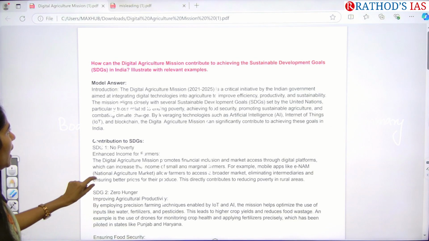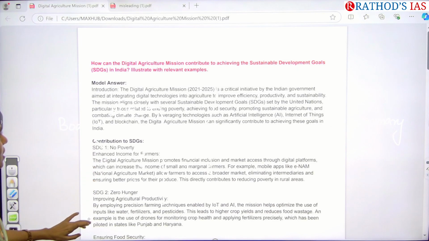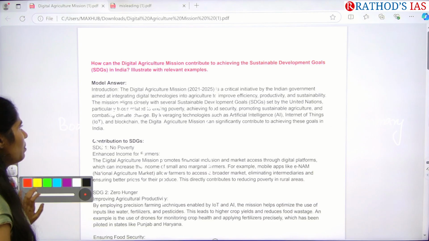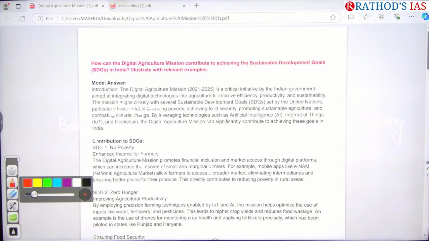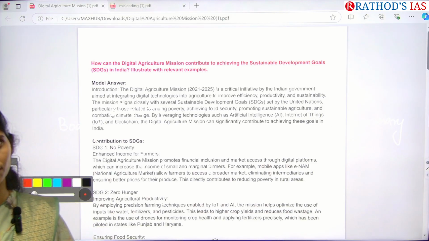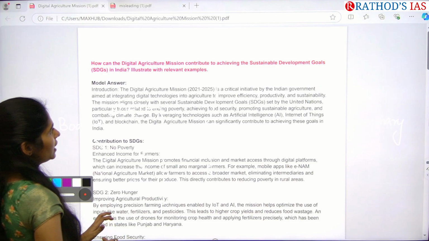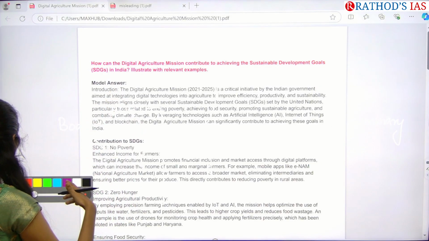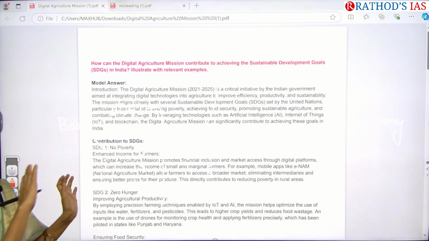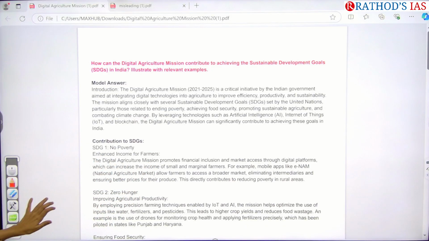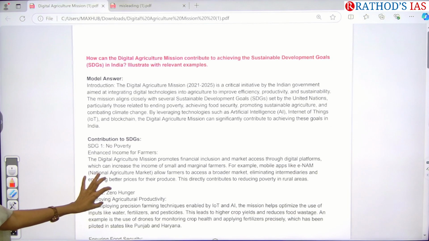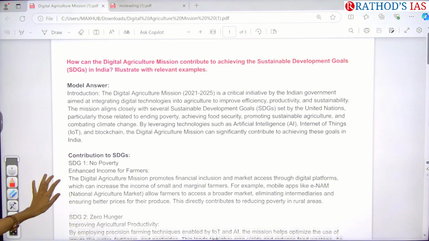In the introduction, I wrote about this digital agriculture mission. Actually it came up in 2021 to 2025, but it got approval in 2024 and we are extending from 2024. I gave an interlinking between these two things, like how this digital agriculture mission is helpful to achieve the sustainable development goals.